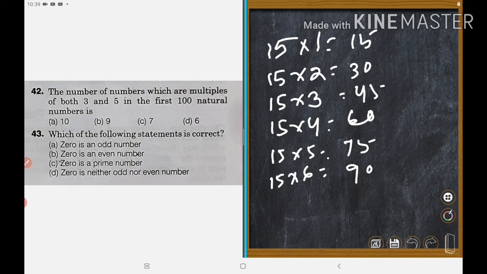We are asked to find the numbers divisible by both 3 and 5 within 100.